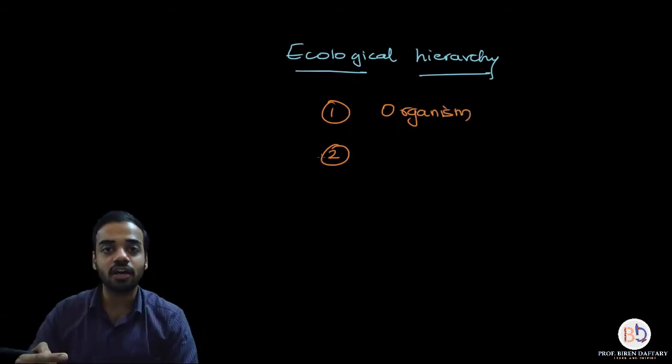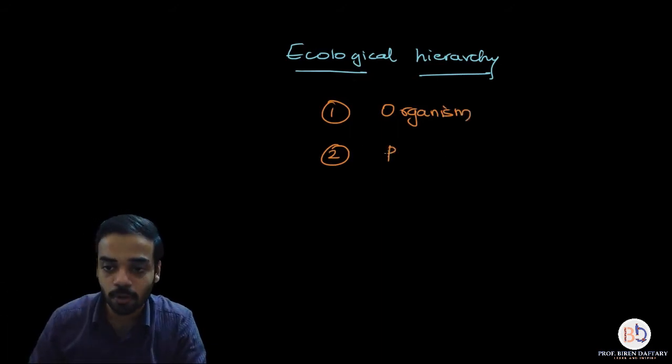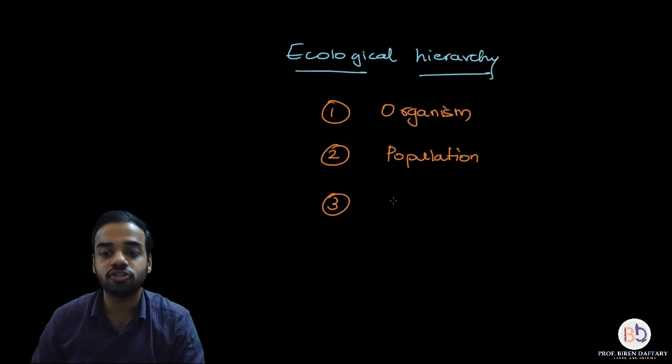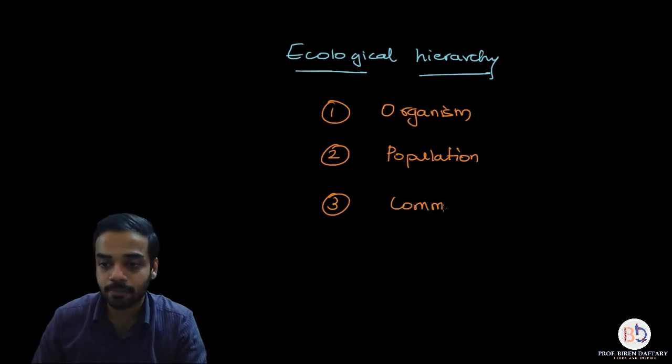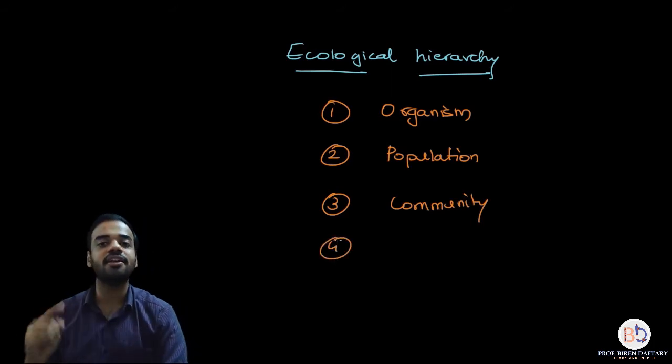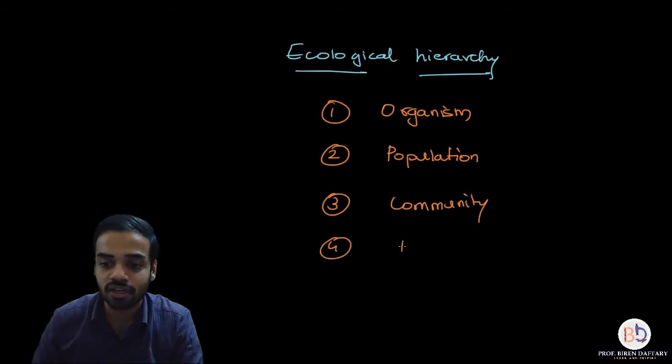The second level above organism is called population. Then the third level above population is called community. And after community, the last and final level of ecological hierarchy is called a biome.